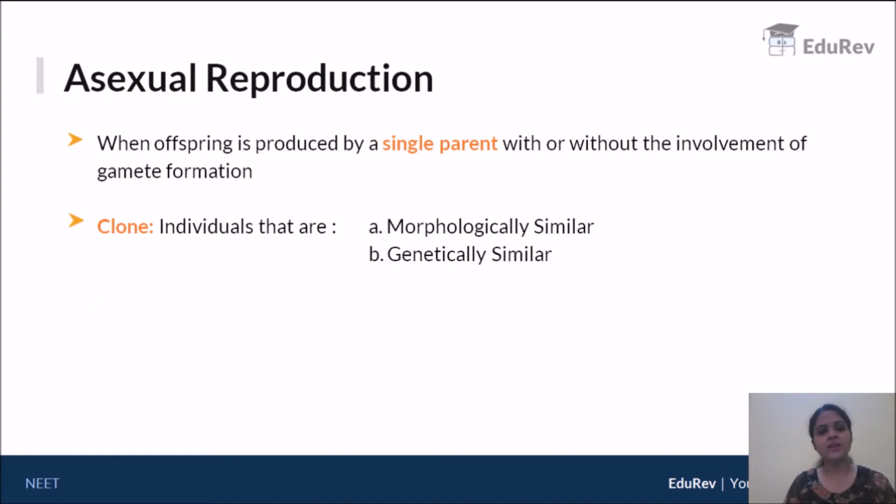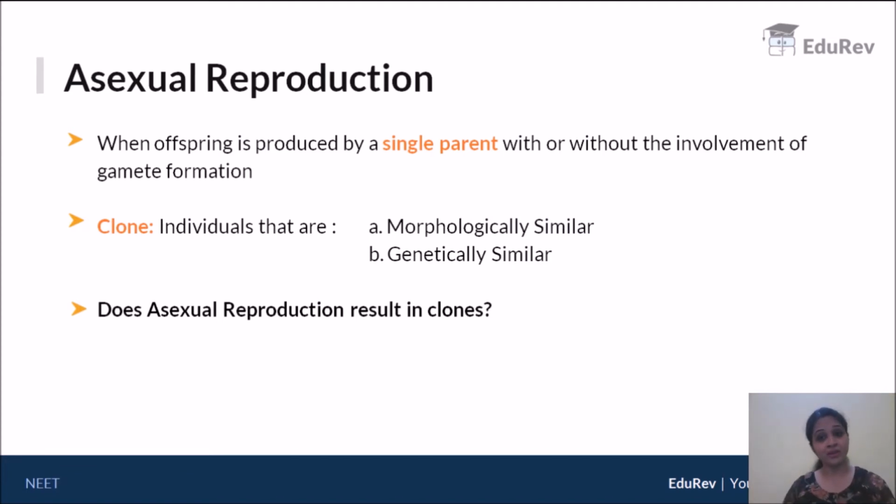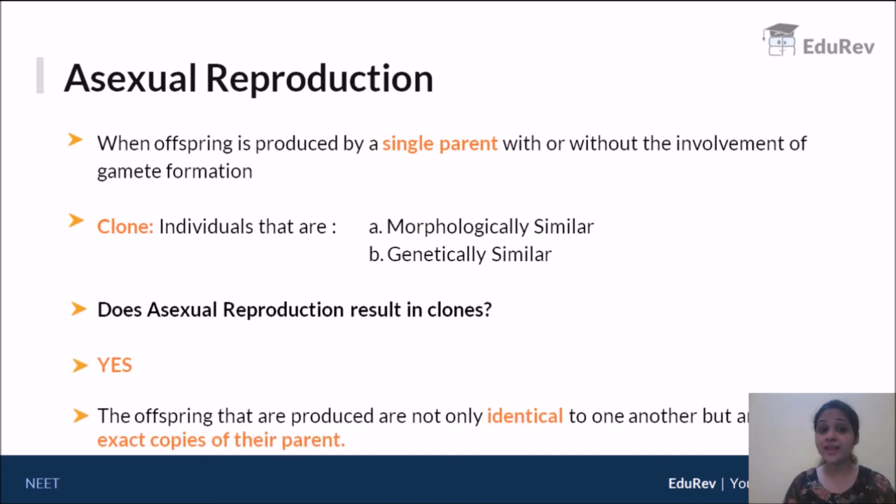Now, the question asked here is, does asexual reproduction result in clones? You can think about it. If you're directly forming from your parent, obviously you will result in the formation of clones. So the answer is yes, asexual reproduction does introduce clones.